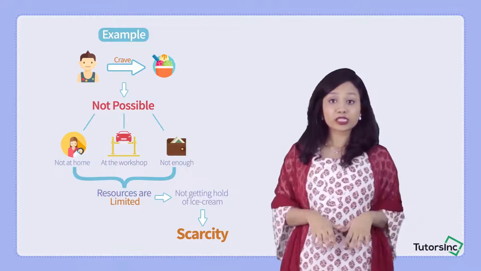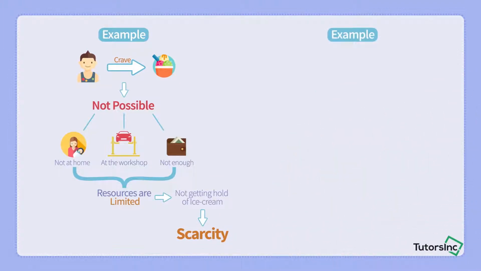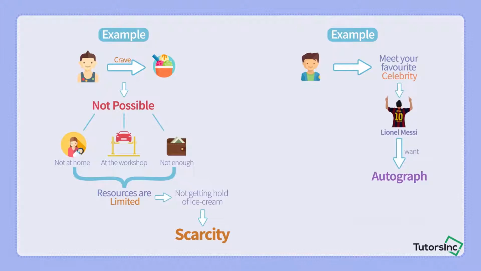Now let's focus on another example of scarcity. Say, for example, you are craving or you have a very deep urge to meet your favorite celebrity or your favorite football player. Let's take the example of the ever so popular Argentina player Messi. You want to get an autograph from him. This is your want right now. What do you want?